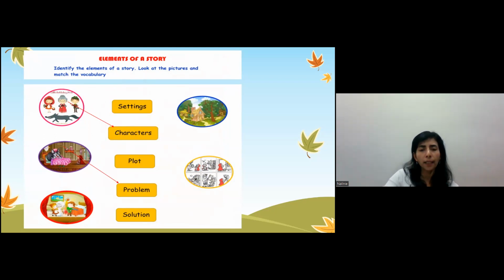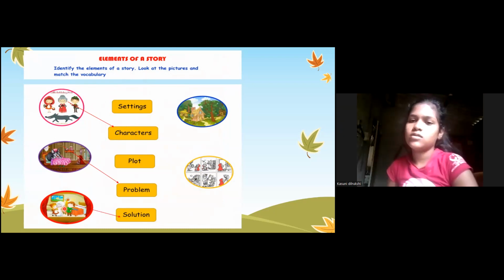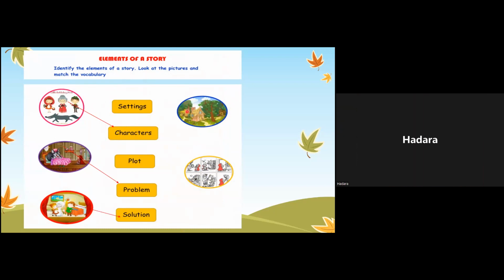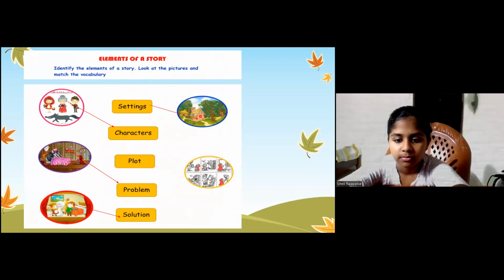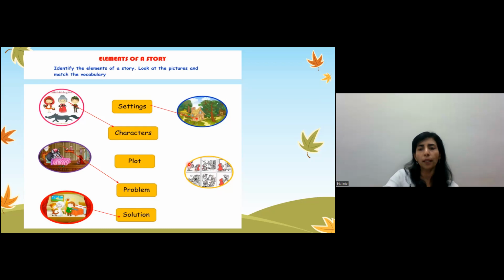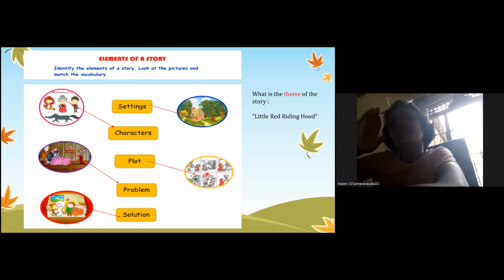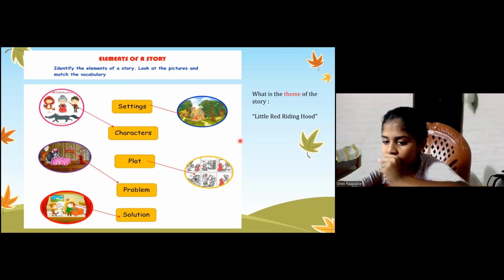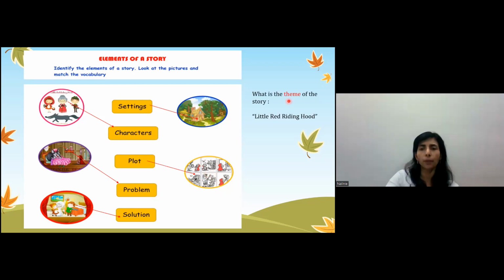How about this one? In the end, the granny came outside from the wolf. Solution. Yes. What do you think this is? The house. The setting. Yes. How about this one? The plot. Okay. And what do you think this story is all about?